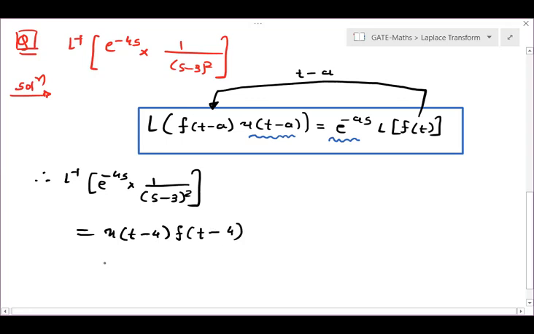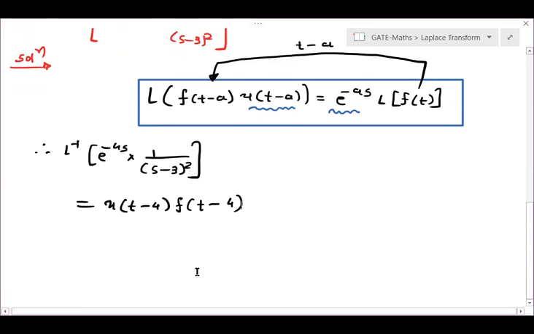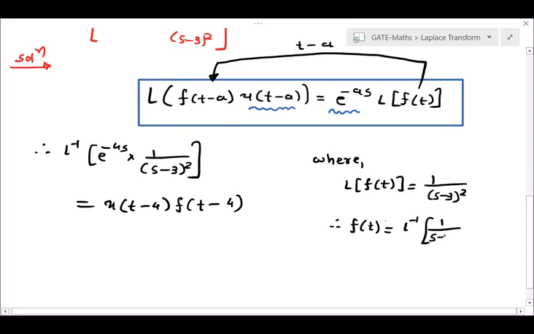Is it clear or not? Right. U of t minus 4 into f of t minus 4. First I need to find f. Right. What is your f? F is Laplace inverse of this 1 upon s minus 3 whole square, since it is e to the power minus as into Laplace of f of t. Where Laplace of f of t is equal to 1 upon s minus 3 whole square. So therefore f of t is equal to Laplace inverse of 1 upon s minus 3 whole square. Are you getting my point? Please give me some response.